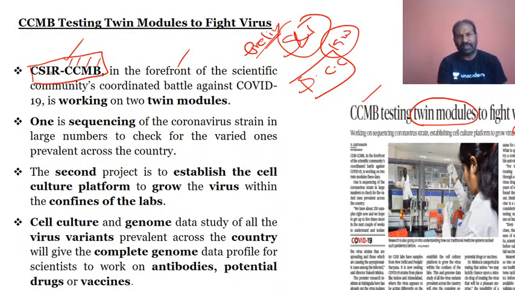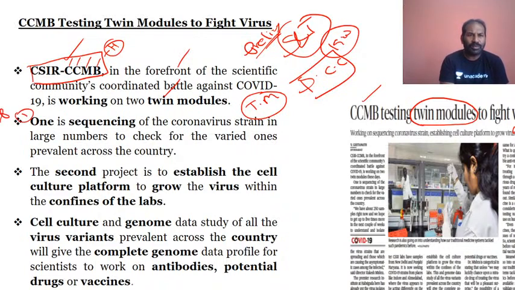Council for Scientific and Industrial Research, and Center for Cellular and Molecular Biology, based in Hyderabad, are working on two twin models in the scientific community coordinated battle against COVID-19, going out with tests for a vaccine. This is again important for prelims.